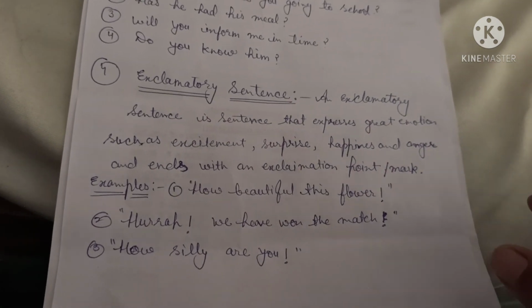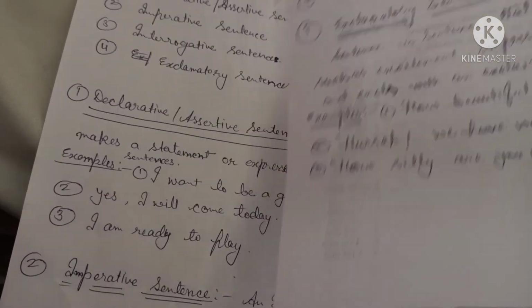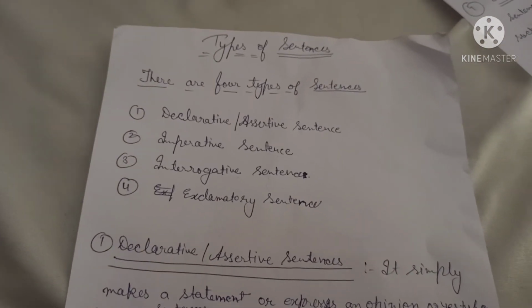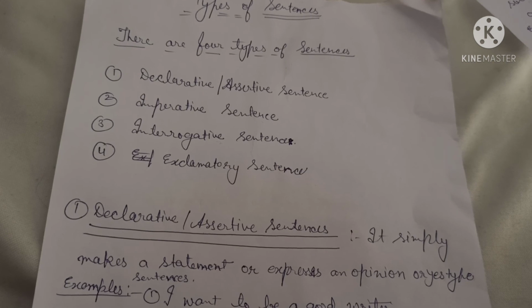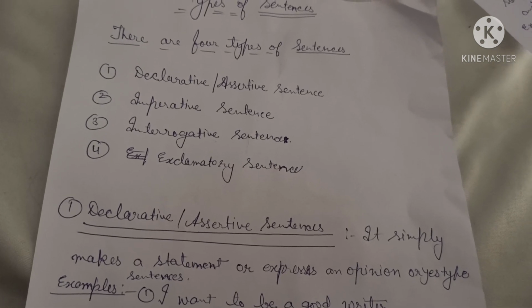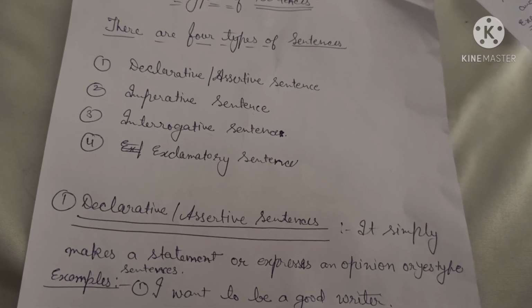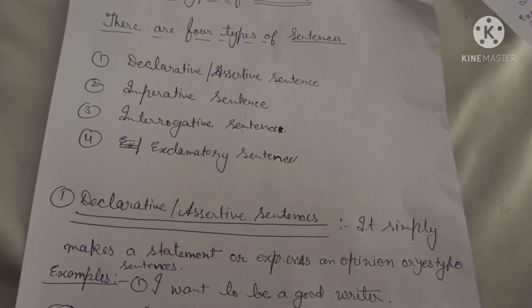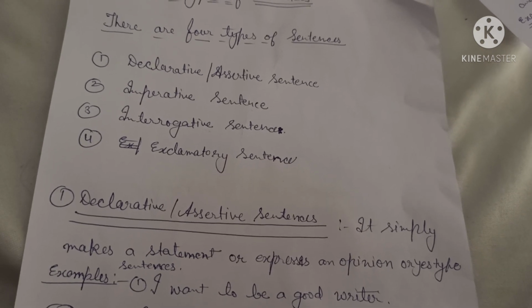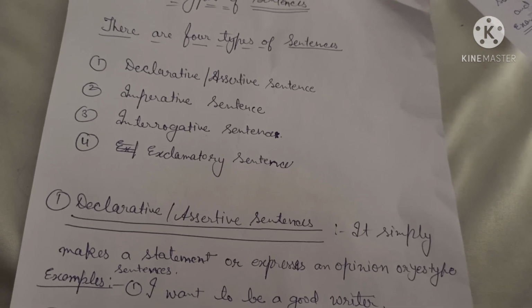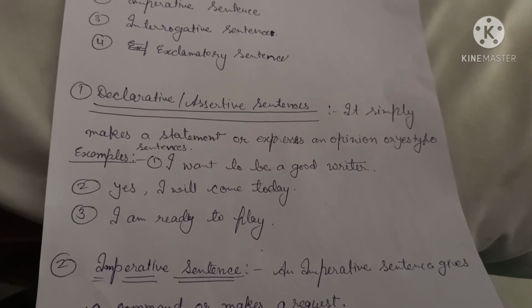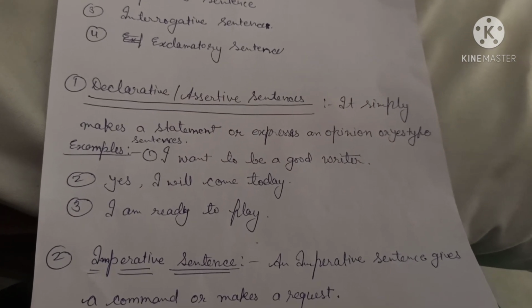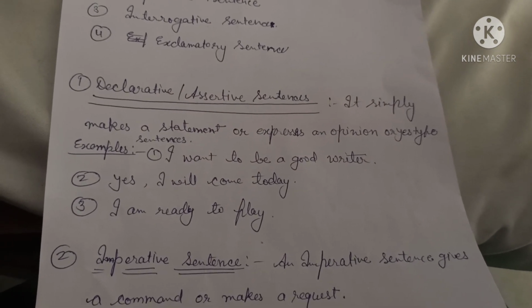So students, we have seen four types of sentences in this video. The first type was declarative and assertive sentences, the second type was imperative sentences, the third type was interrogative sentences, and the last and fourth type was exclamatory sentences. And we have studied and understood the types of sentences deeply, one by one.